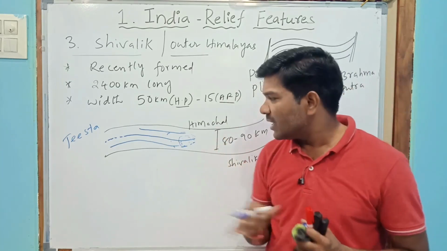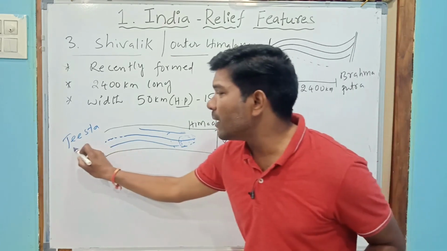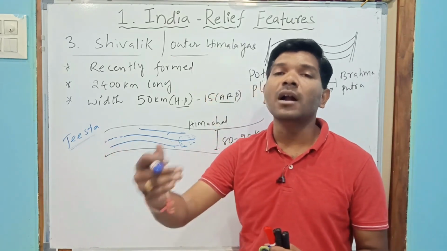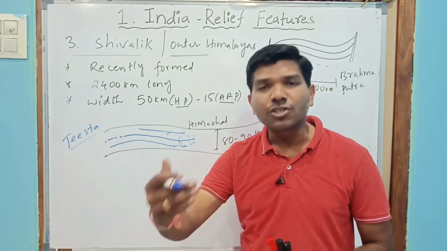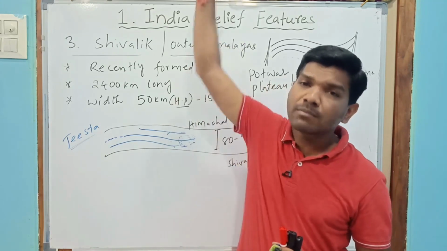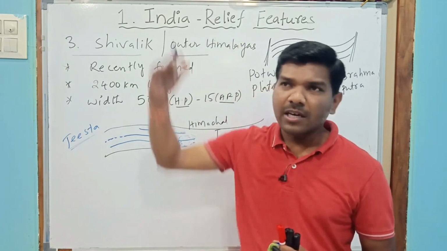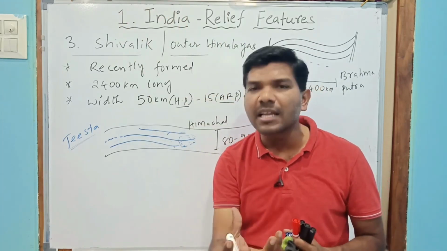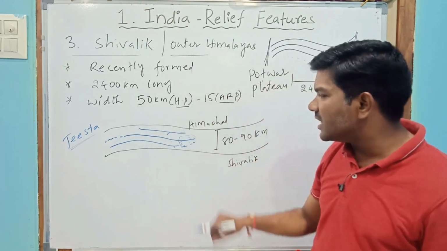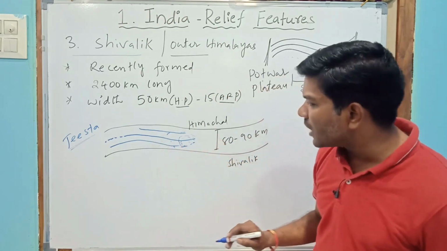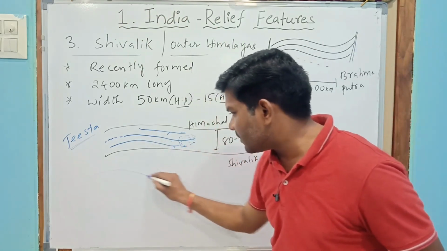This gap was filled by the water and material brought by the Teesta River and other small tributaries, distributaries or channels coming from the Himalayas. Whenever Himalayan rivers come down, they bring certain material, and that material is deposited in this gap. For example, this is a river.